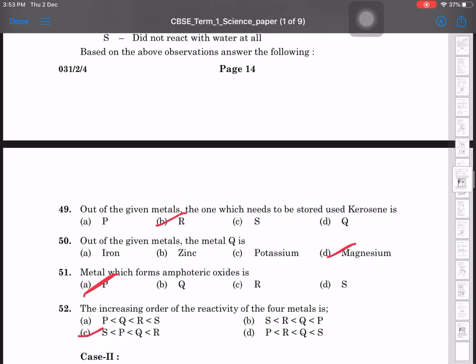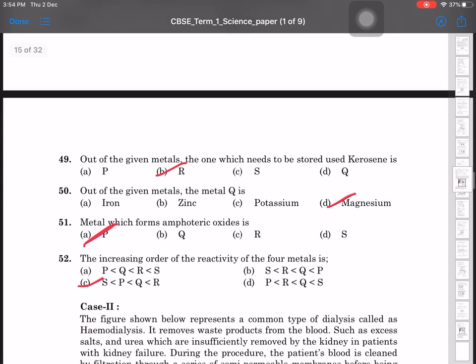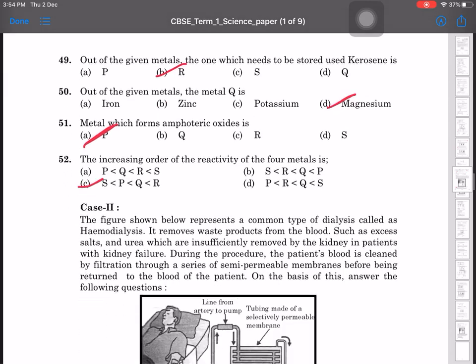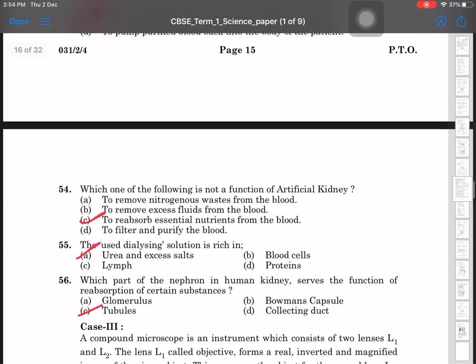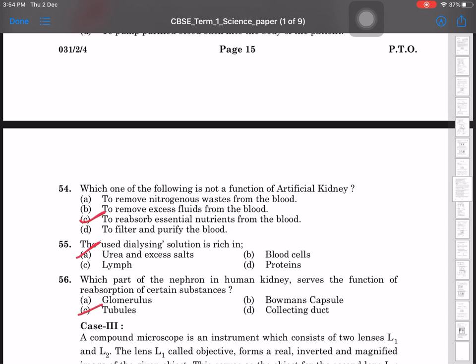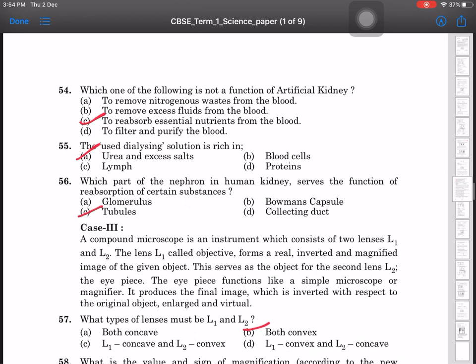B option. Out of the given metals, the metal Q is magnesium. The metals which form amphoteric oxide P, the increasing order of reactivity is S, P, Q, R. Case 2, dialysis. In question number 53, in passing the waste product in dialyzing solution, C option. Which one of the following is not a function of the artificial kidney: to reabsorb essential nutrients from the blood? The used dialysing solution is rich in urea and excess salt. Which part of the nephron in the human kidney serves the function of reabsorption of certain substances? Tubules.